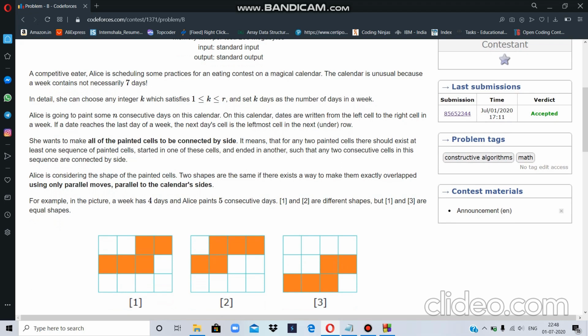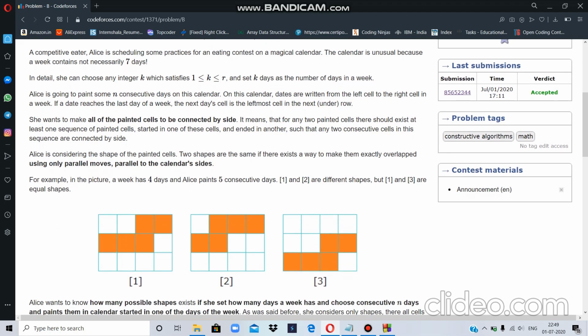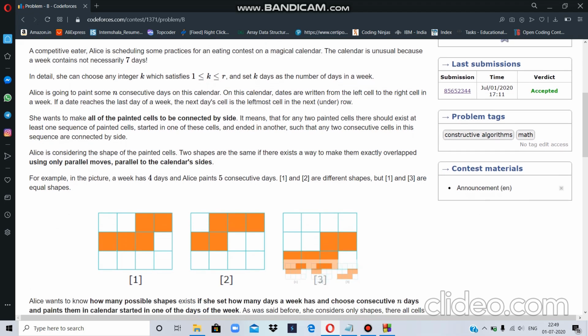Two shapes are the same if there exists a way to make them exactly overlap using only parallel moves. If I'm able to overlap two figures using only parallel moves, then both of them are the same shape. For example, if I take figure 3 and move it leftwards by 2 units and 1 unit upwards, then it will overlap figure 1. Therefore 1 and 3 are the same shape.